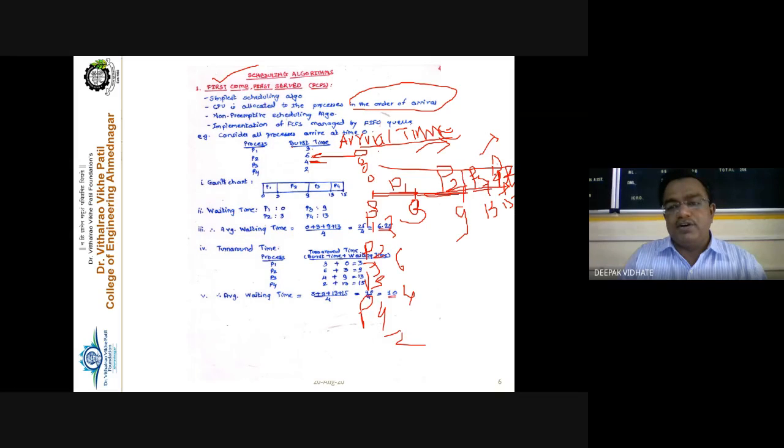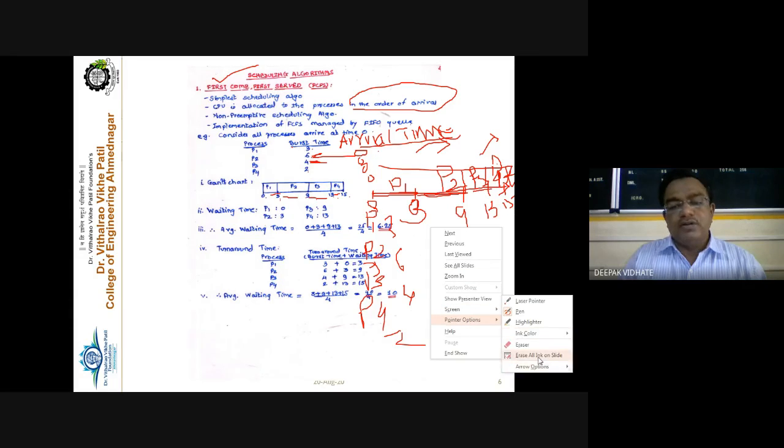See here, it may not be clear, but here it is very well drawn. 0 to 3, 3 to 9, 9 to 13, and 13 to 15. So P1 takes only 3 milliseconds, P2 takes 6 milliseconds, P3 takes 9 to 13, which means 4 milliseconds, and from 13 to 15 is 2 milliseconds.